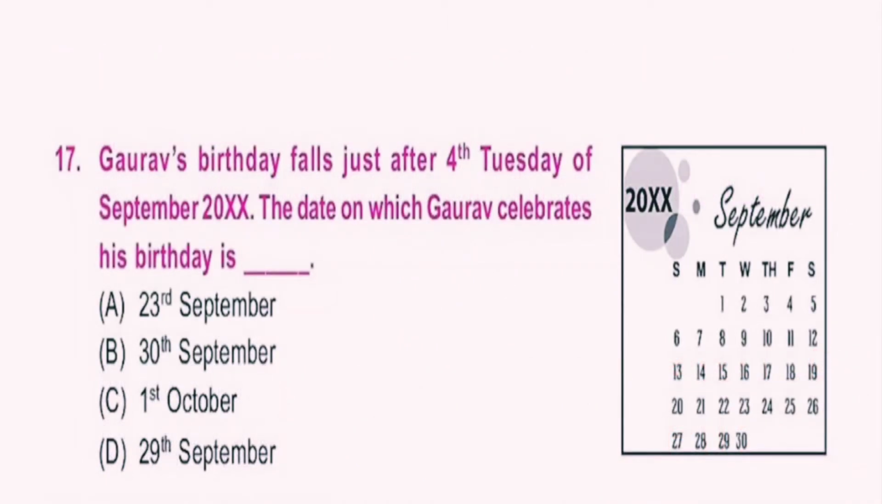Question number 17. Gaurav's birthday falls just after the 4th Tuesday of September 20XX. The date on which Gaurav celebrates his birthday is? 4th Tuesday means this is the first Tuesday, second, third and fourth Tuesday. And just after the 4th Tuesday means 23rd. So Gaurav celebrates his birthday on 23rd September. So A is the right answer.